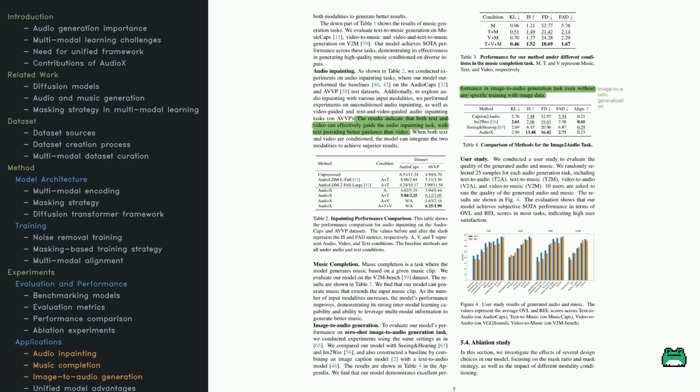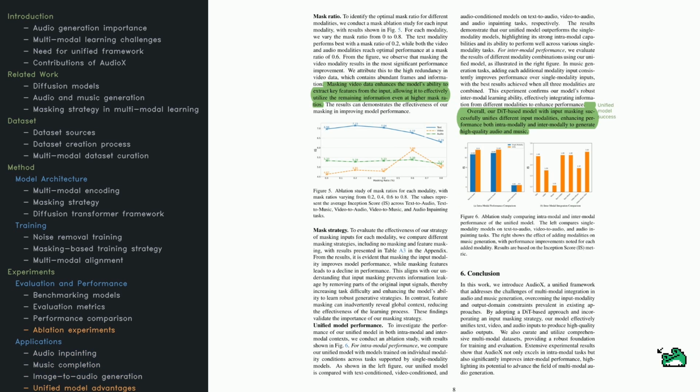Finally, the paper describes a user study where people listen to samples for tasks like text-to-audio, video-to-audio, and video-to-music. Participants consistently preferred AudioX over the alternatives, both for quality and relevance. It's more evidence that a multimodal approach can outperform single-modality strategies in terms of user satisfaction.